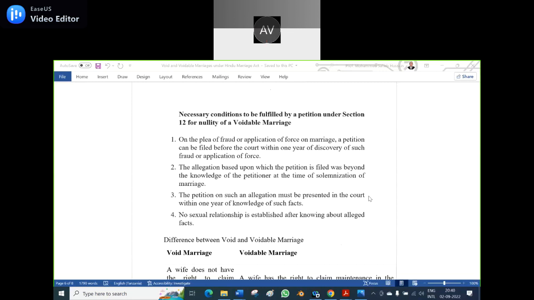Second point, the allegation based upon which the petition is filed was beyond the knowledge of the petitioner at the time of the solemnization of the marriage. If one of the parties doesn't know, but later on comes to know, yes, it can be voidable, or it can lead to even nullity of a voidable marriage. The petition on such allegation must be presented in the court within 1 year of the knowledge of such facts. No sexual relationship is established after knowing about the alleged fact. Even that is also a ground.